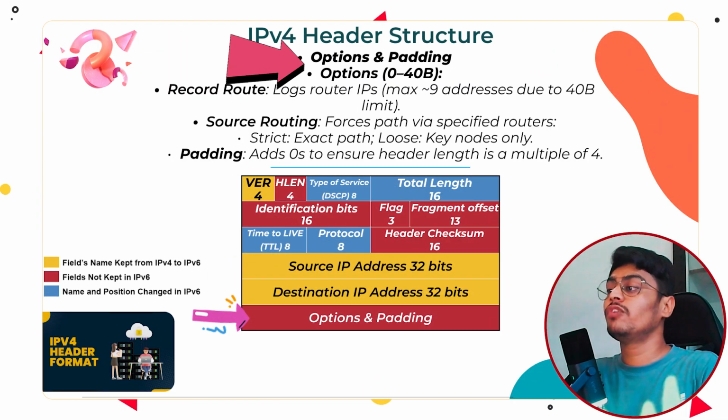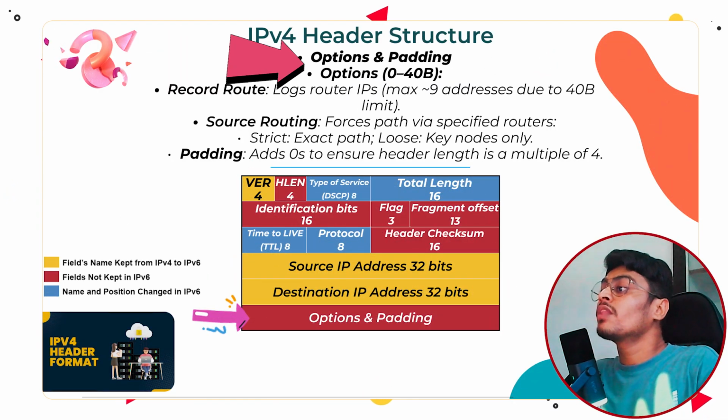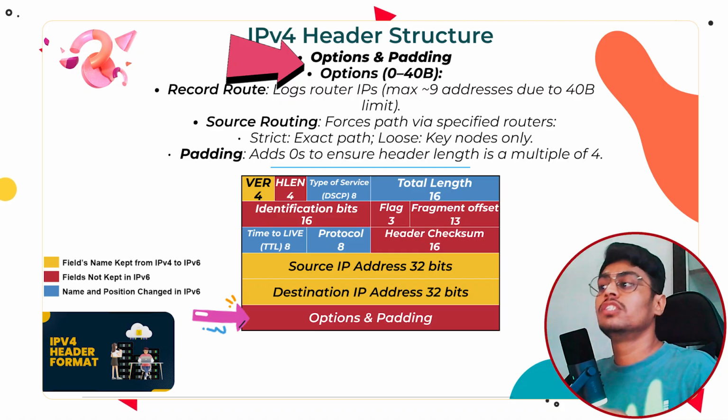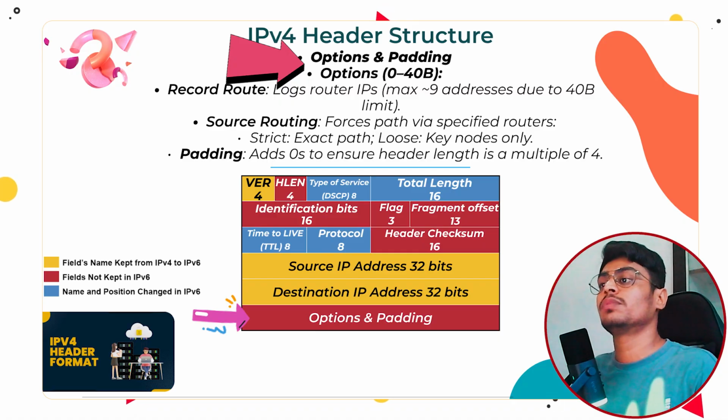Next field is IPv4 options and padding. Now options and padding have a variable size of 0 to 40 bytes. Okay, if the IPv4 header is 20 bytes, then options are 0 bytes. If the header is 60 bytes, then options are 40 bytes.